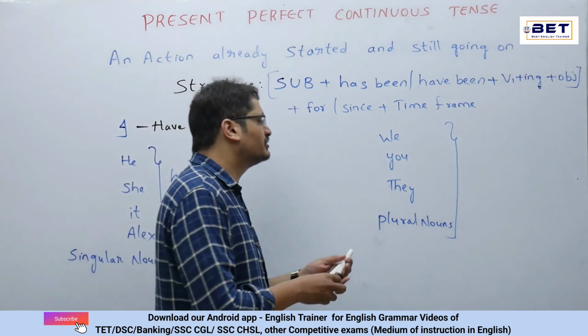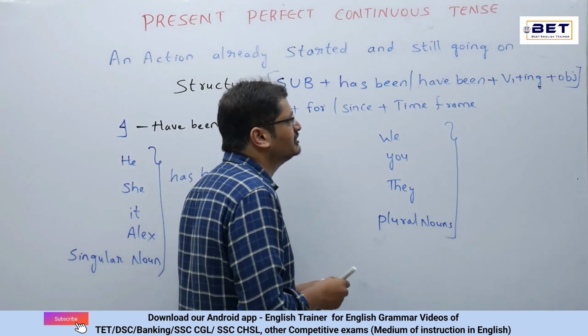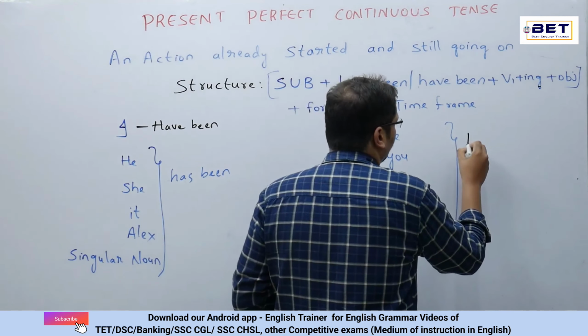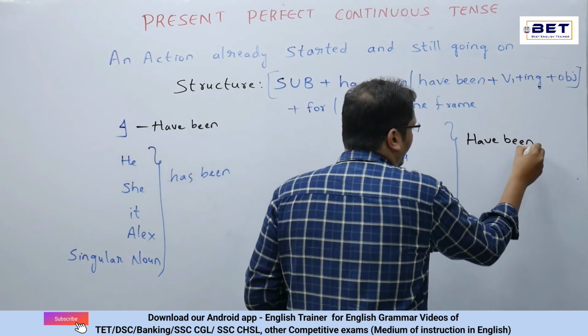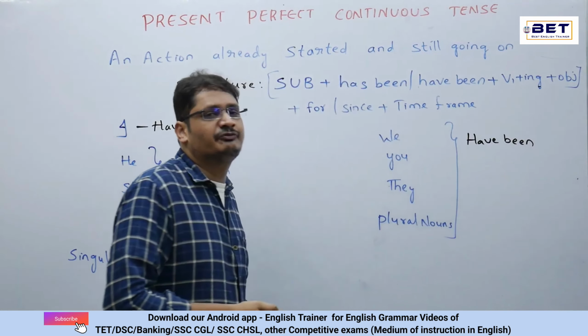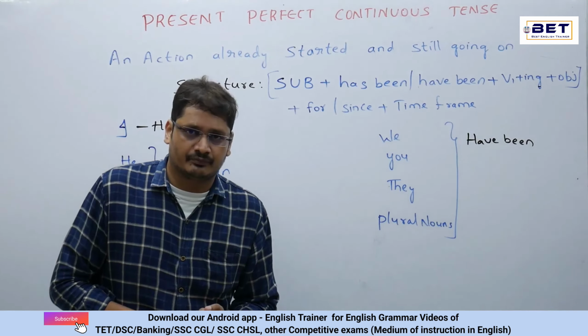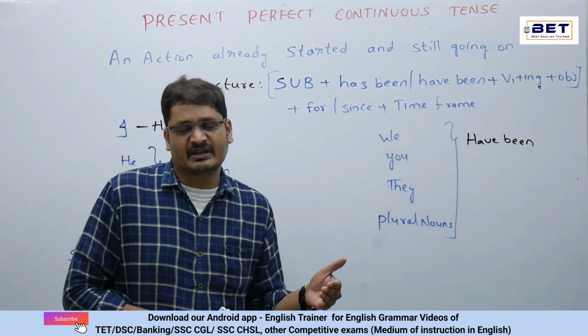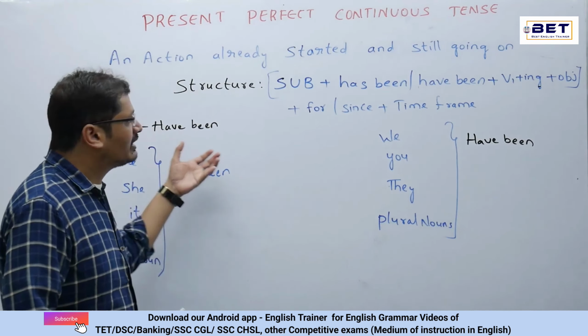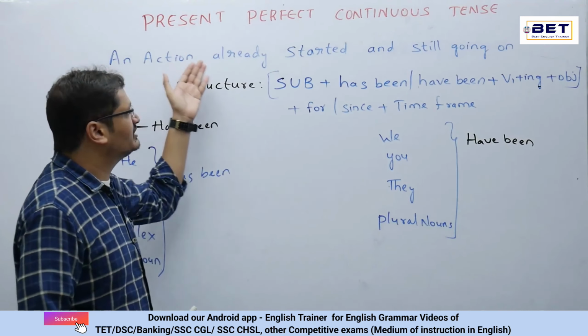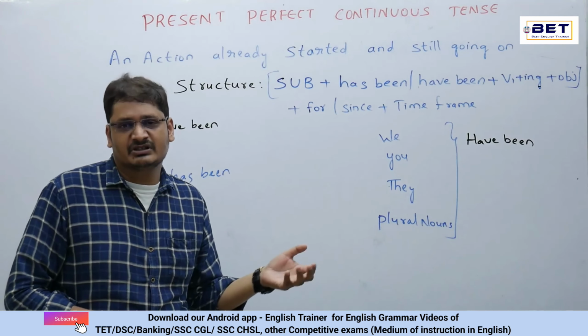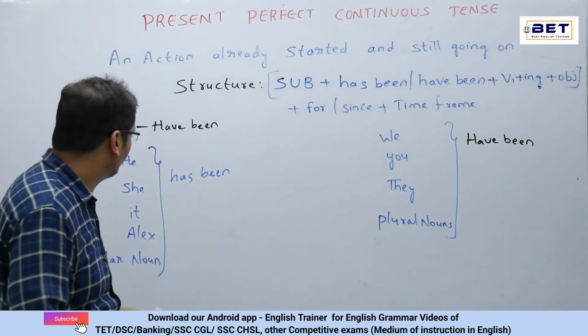And whenever plural nouns have come, what will we be using as the auxiliary verb over here? That's altogether have been. And along with that, we'll be using the fourth form of verb, that is altogether the present participle. Okay, that's altogether V1 plus ing we'll be using. Now, we'll try to understand the present perfect continuous tense by using certain examples. Let's look into the first example here now.